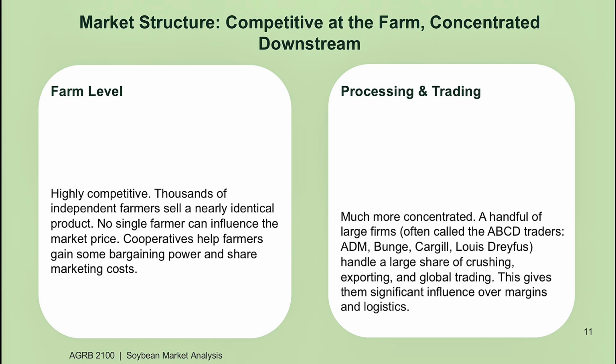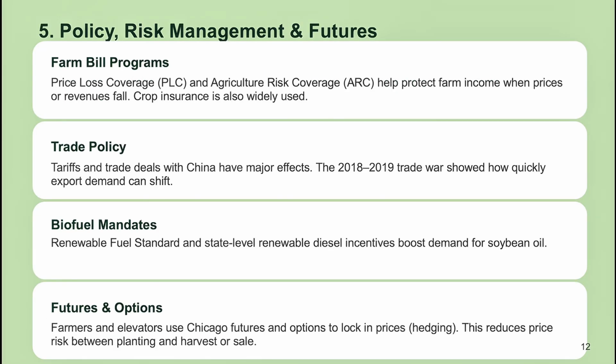The market structure. At the farm level, the soybean market is highly competitive. There are thousands of independent farmers selling a nearly identical product, so no single farmer can influence the market price. Cooperatives help farmers gain a little more bargaining power and share marketing costs. Downstream, the picture is very different. Processing and global trading are much more concentrated. A small group of large companies, often called the ABCD traders, handle a big share of the crushing, exporting, and worldwide trading. This concentration gives them significant influence over margins, logistics, policy, risk, and futures markets.